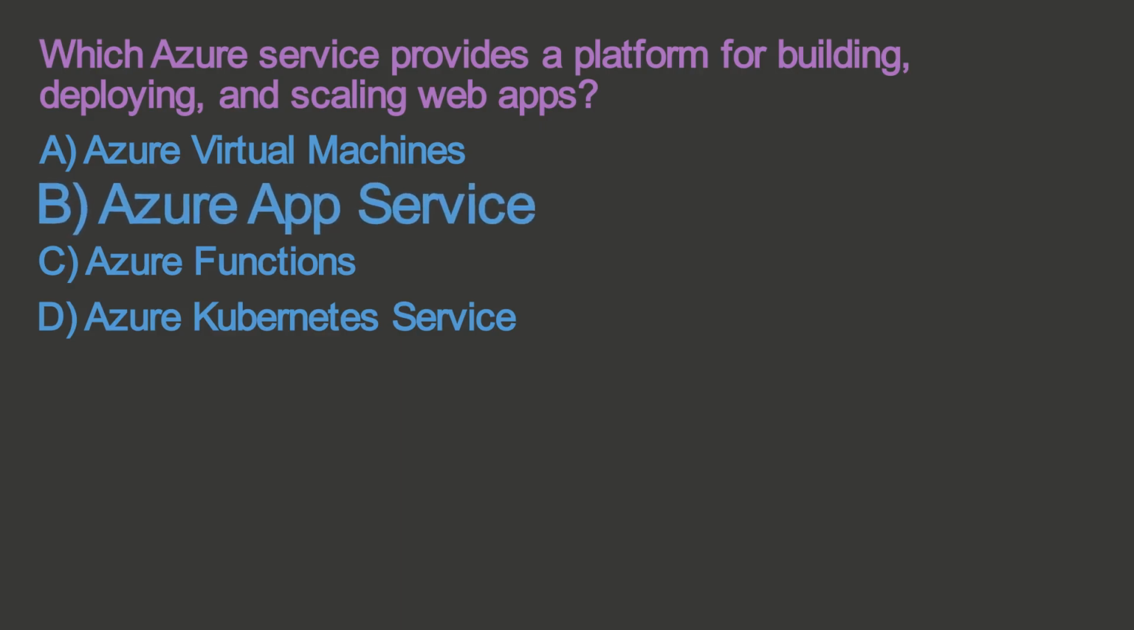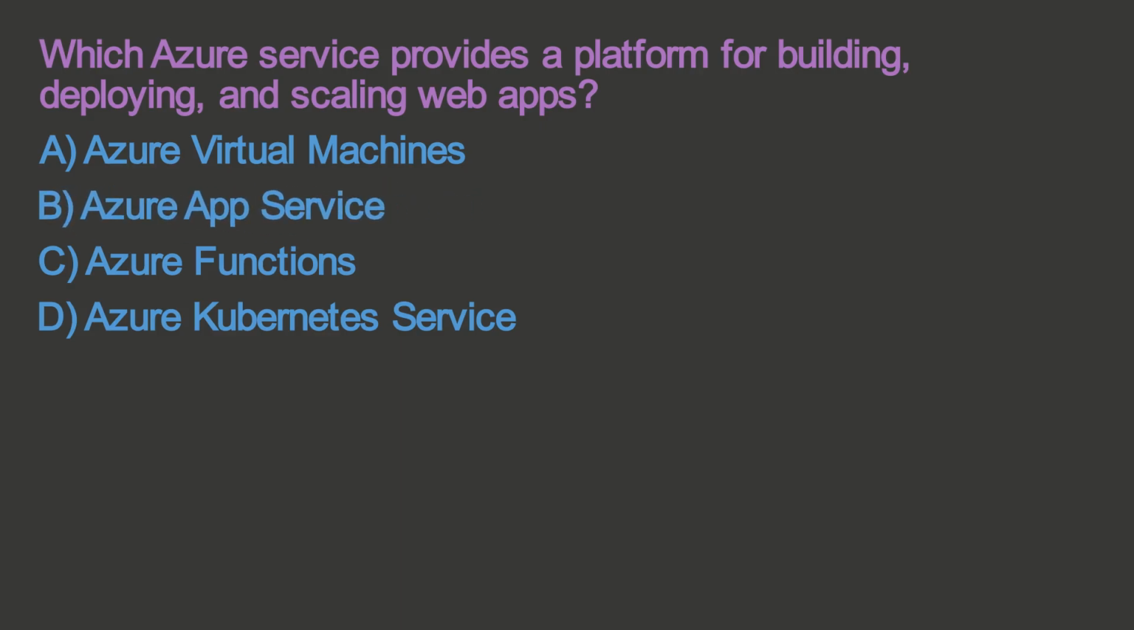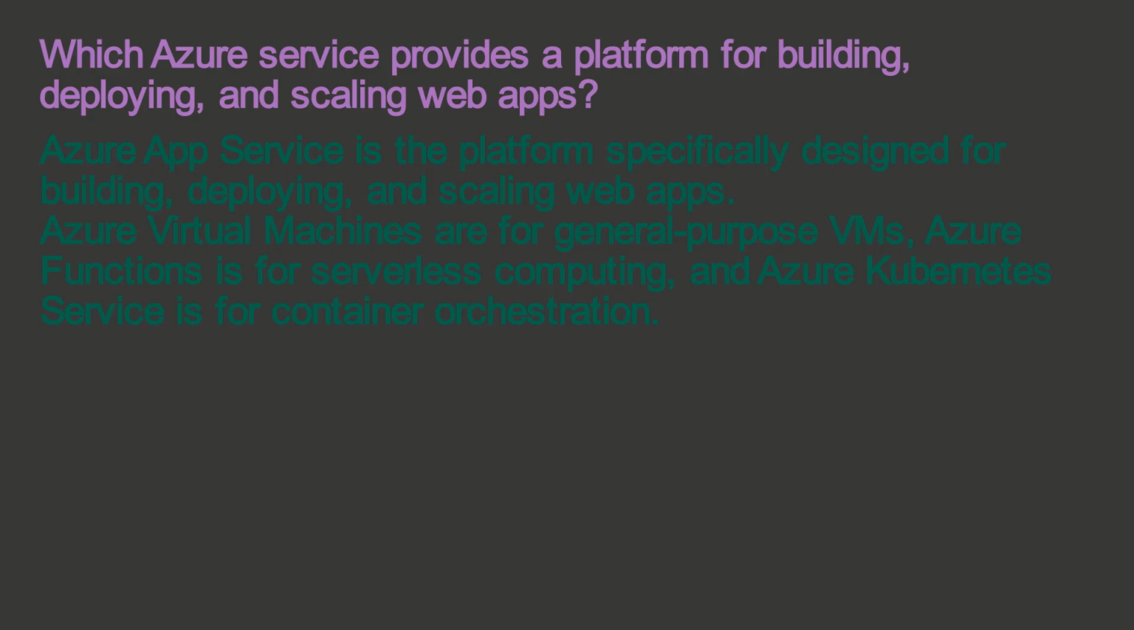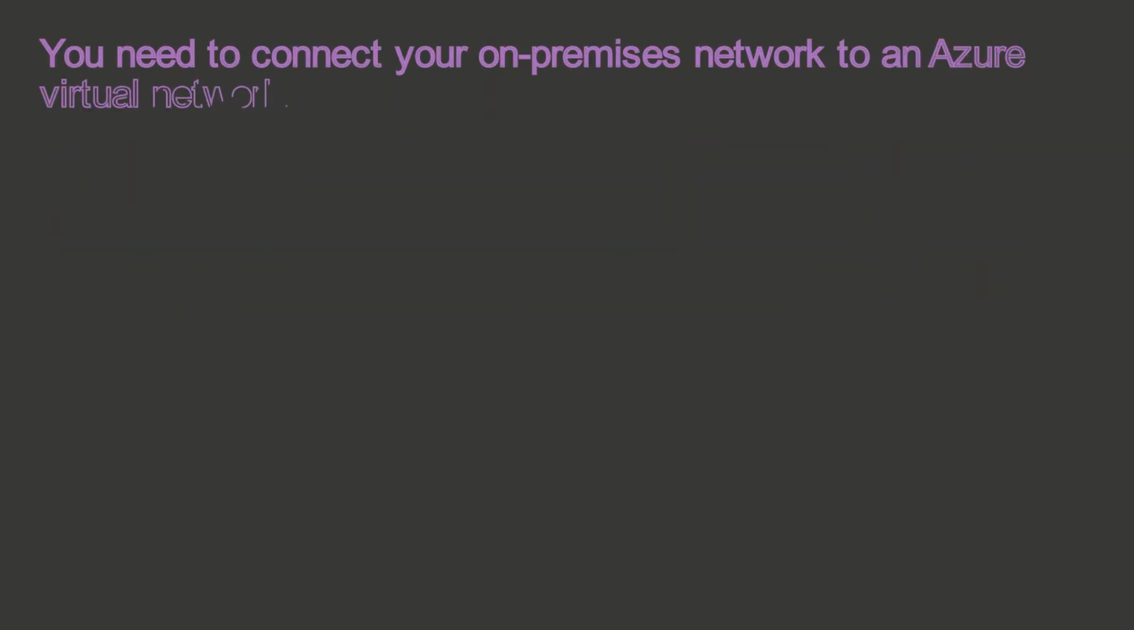The correct answer is B. Azure App Service. Azure App Service is the platform specifically designed for building, deploying, and scaling web apps. Azure Virtual Machines are for general-purpose VMs, Azure Functions is for serverless computing, and Azure Kubernetes Service is for container orchestration.